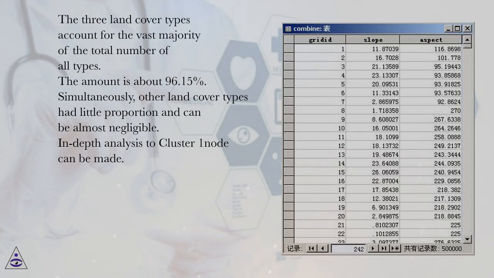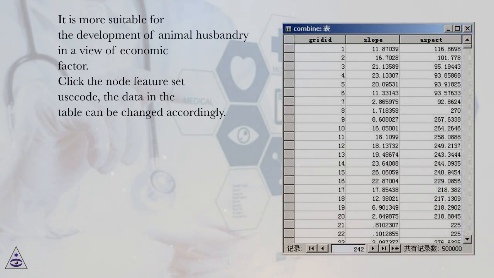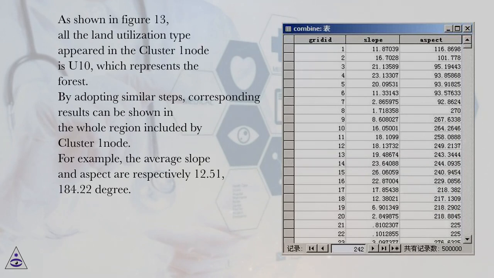In-depth analysis to cluster 1 node can be made. As shown in Figure 12, in this category, most of land cover types are C6 and C8. The proportion is about 95.51%. That is, the type of land cover in this region is basically shrubbery and grassland. It is more suitable for the development of animal husbandry in a view of economic factor. Click the node feature set use code, the data in the table can be changed accordingly. As shown in Figure 13, all the land utilization type appeared in the cluster 1 node as U10, which represents the forest. By adopting similar steps, corresponding results can be shown in the whole region included by cluster 1 node.